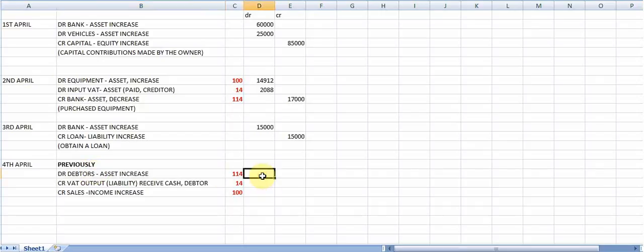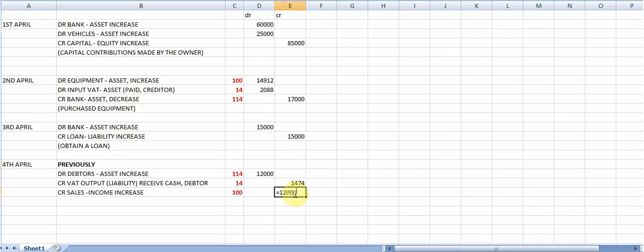So what is the amount? They say that on the 4th it was 12,000 Rand. So there's the 12,000 Rand entry. For the output, you would say 12,000 divided by 114% times 14, which, if I round it, gives me 1,474. And then the sales is representative of 100%.